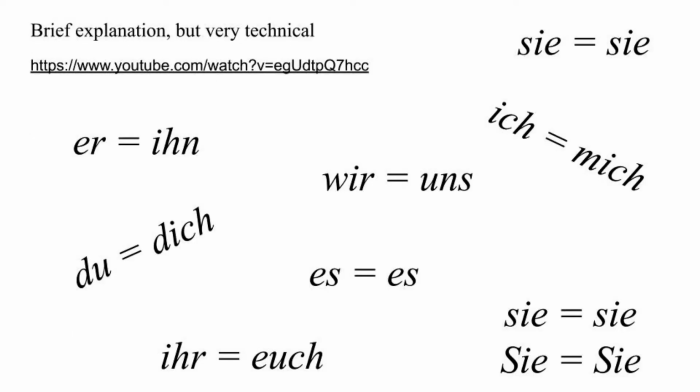This next slide shows how these personal pronouns change also in the accusative case. Ich becomes mich. The link you see there is to a YouTube video that's about 5 minutes long. It's a little dry and a little technical, but I encourage you to watch it. Please return to this PowerPoint when you're finished.